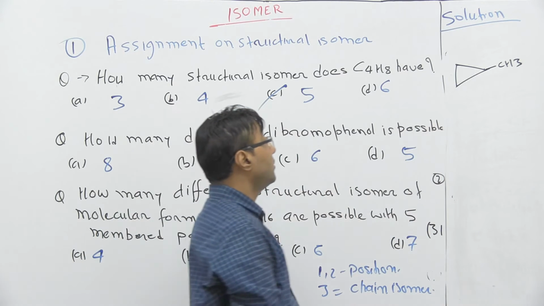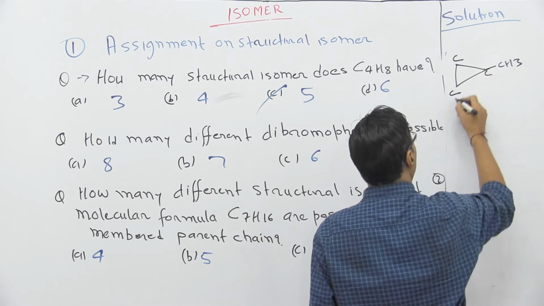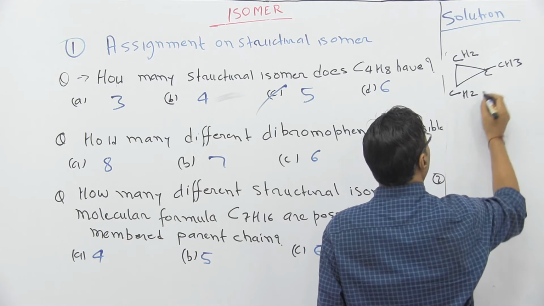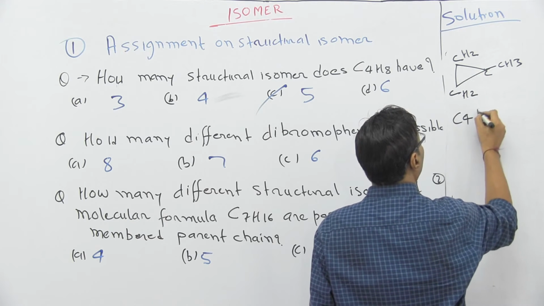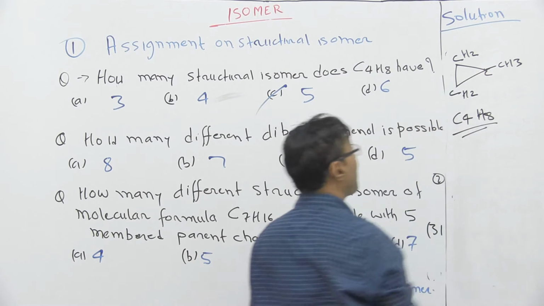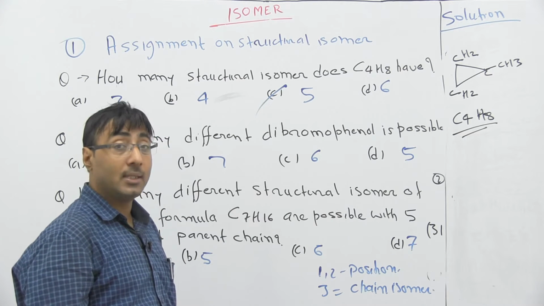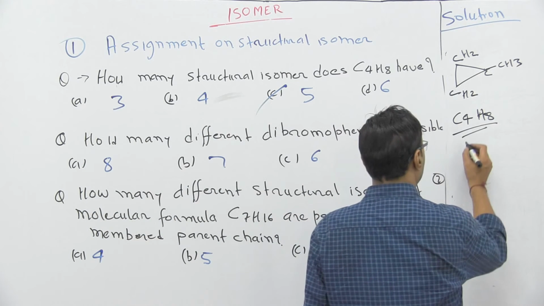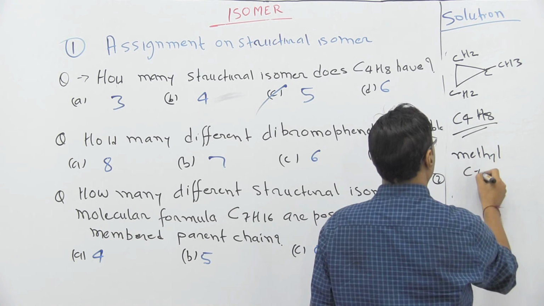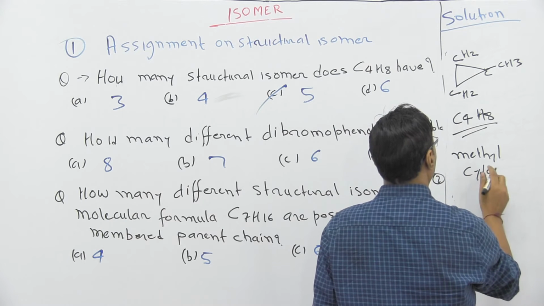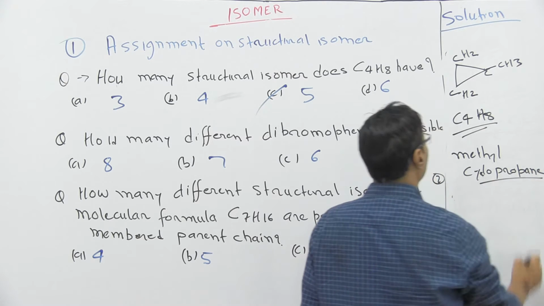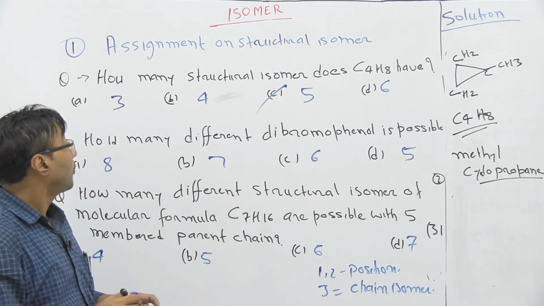Count how many carbons there are: 4 carbons. This contains 2 hydrogens, so it is C4H8, with 2, 2, 3 and 1 hydrogens here. So this is the second cyclic isomer. This is also a cyclic isomer, and the name is methylcyclopropane. So this is the solution of problem number 1.